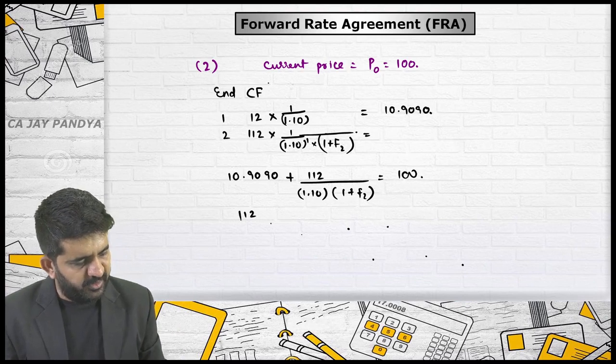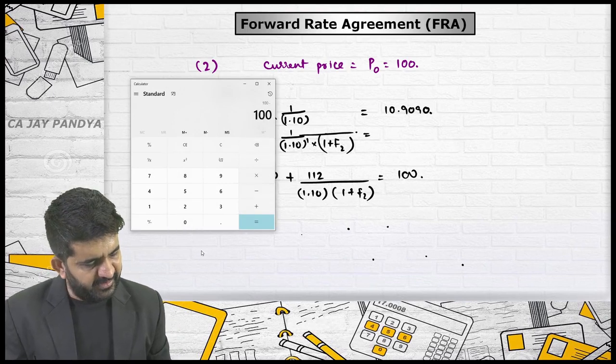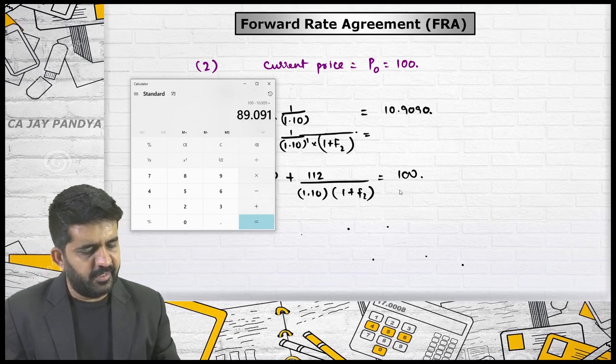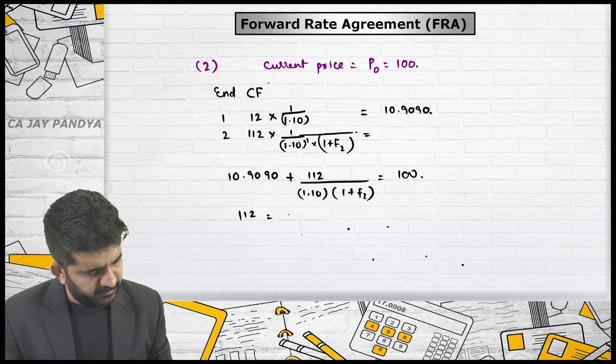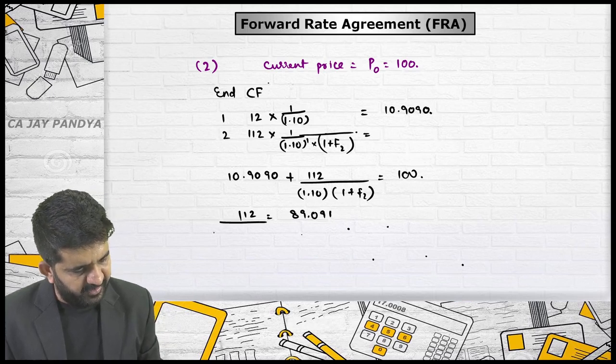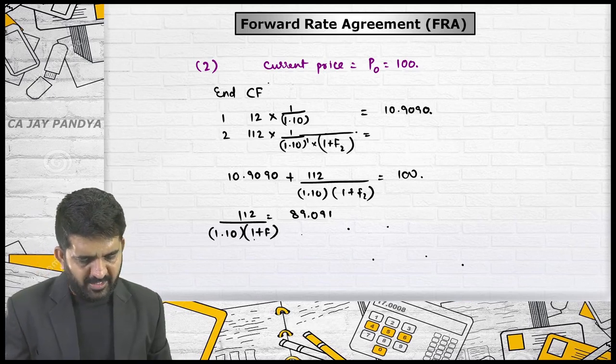So 100 minus 10.9090 is 89.091. 112 divided by 1.10, 1 plus forward rate, is equal to 89.091. So my answer will be: 112 divided by 1 plus forward rate of second year equals 89.091 multiplied by 1.10.